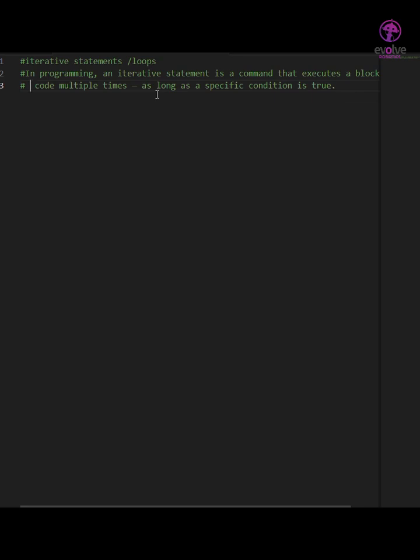I have already told you that there are two types of loops, that are while loop and for loop, right? The while loop will repeat the task while a condition is true.